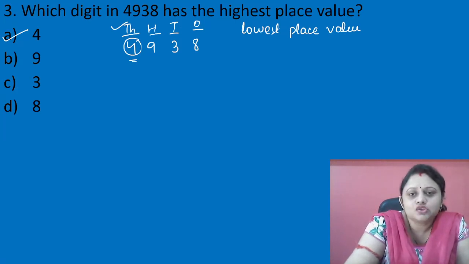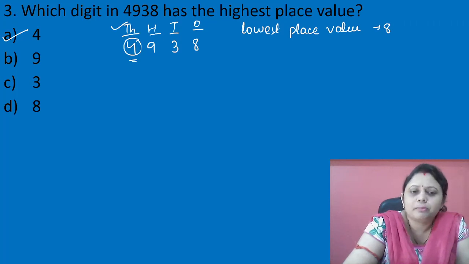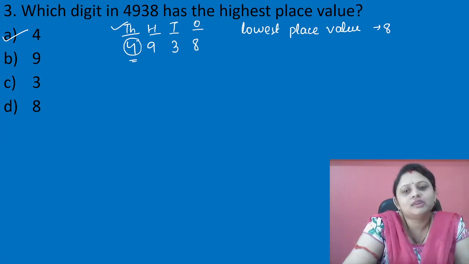That is 8. So lowest place value is of 8. As we know, lowest place value is always the digit present in one's place, and highest place value is the digit which is present in the highest place. Okay, so just looking at the number also, you can find out the highest place value and lowest place value.